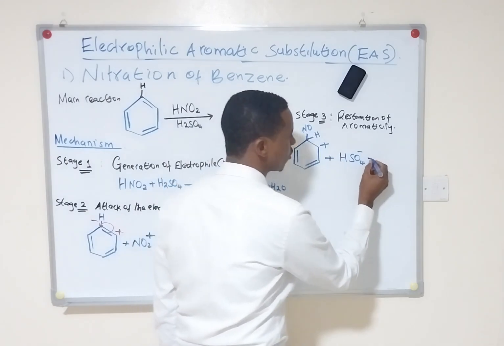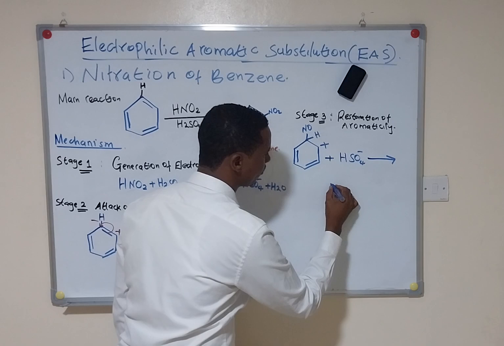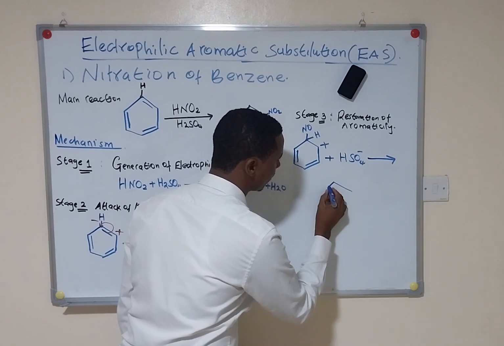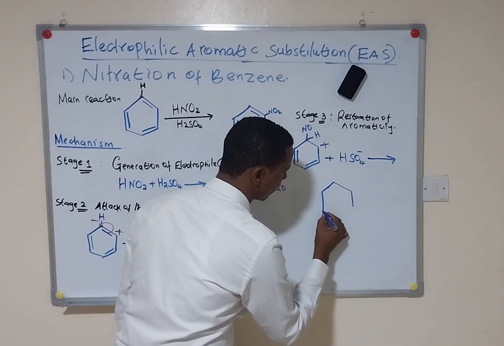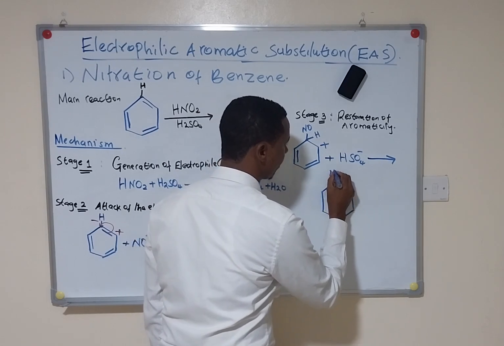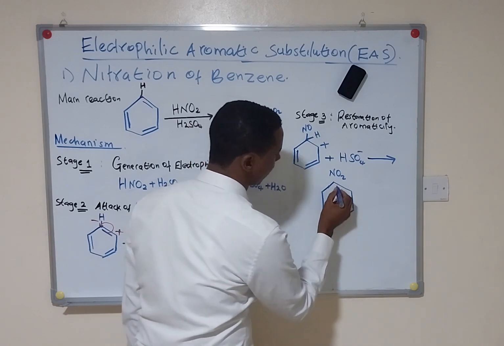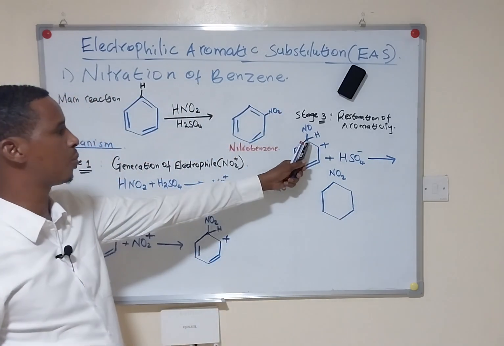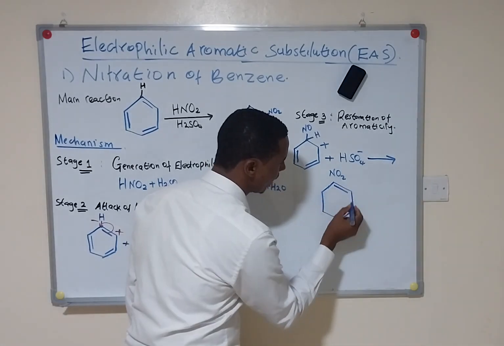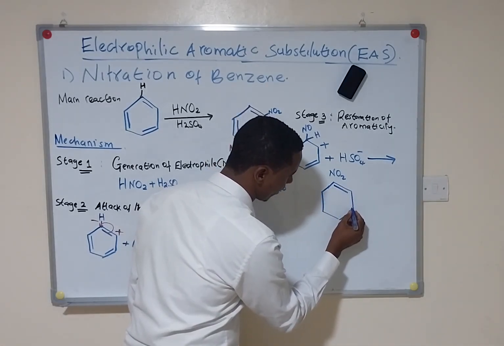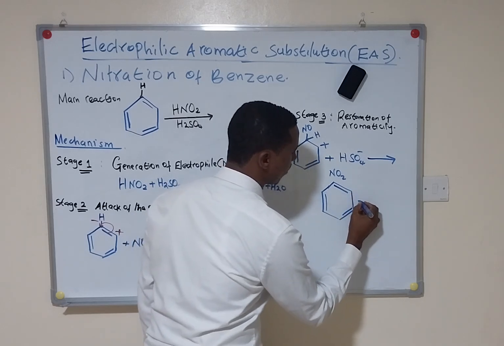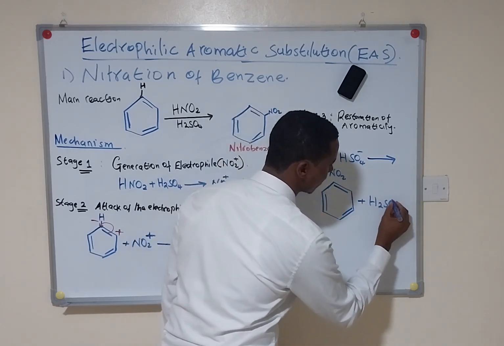So this now forms NO2, and since the hydrogen is moved from the carbon atom and forms a pi electron, here we will have the pi bond there, and here we'll have the other two pi bonds, plus the sulfuric(VI) acid formed.